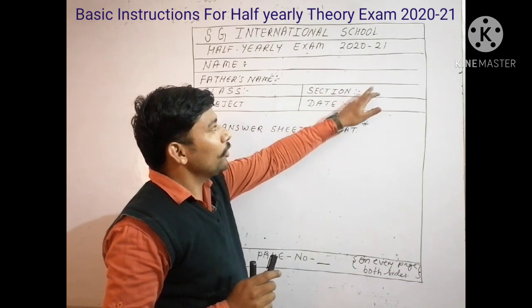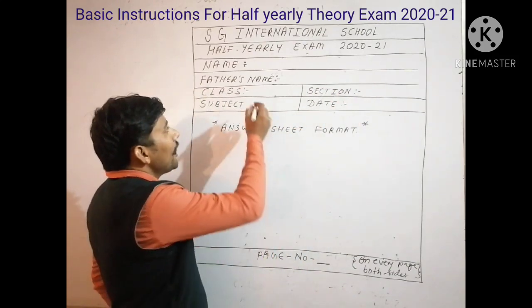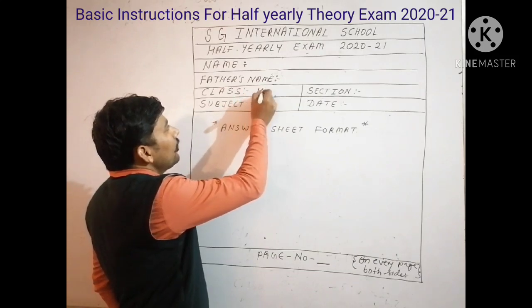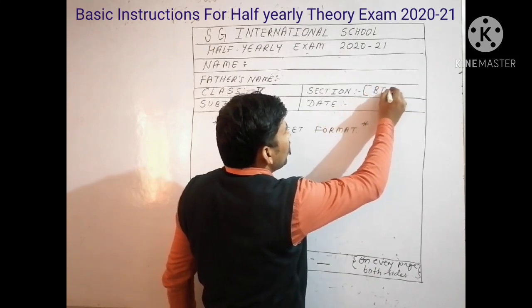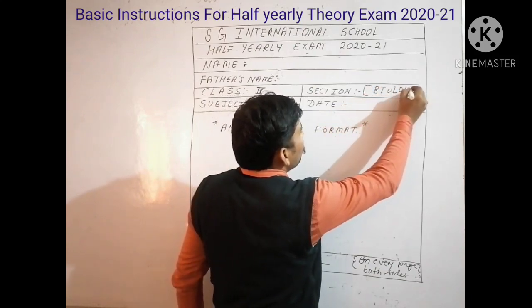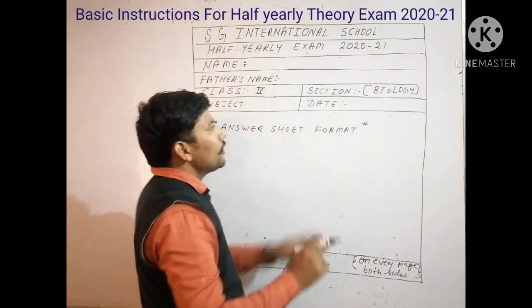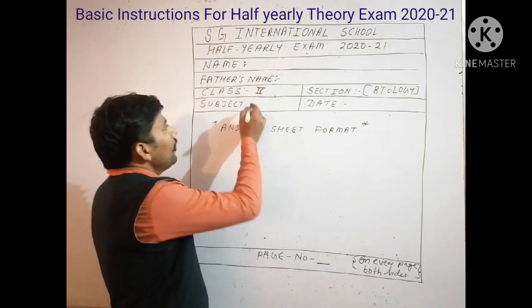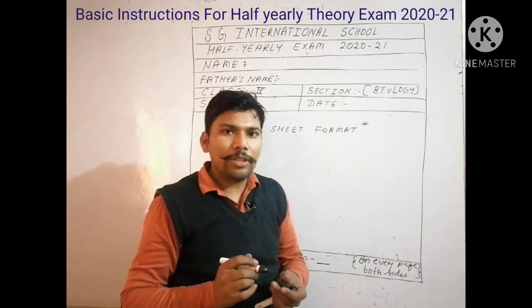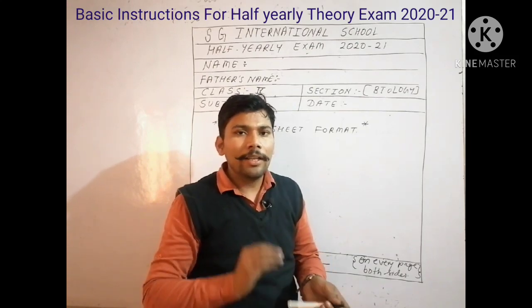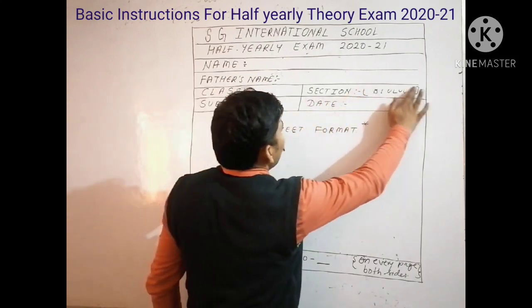And in the section you will write in which section you are. So suppose you are in class 11th, so in the section you will write the stream. I am in biology and you are giving the paper of chemistry. So class 10th section biology, and in subject you will write it is the paper of chemistry, physics and biology, English, whatever respective subjects you have selected. So these are the basic things related to the class and the sections.